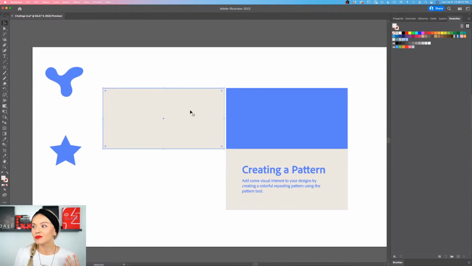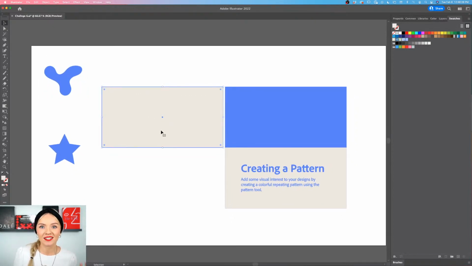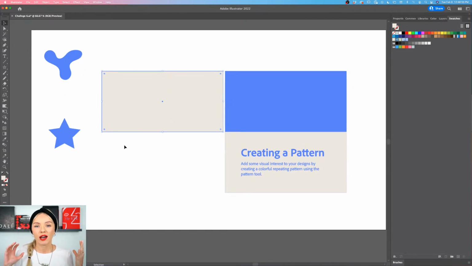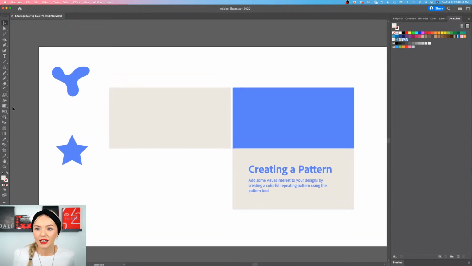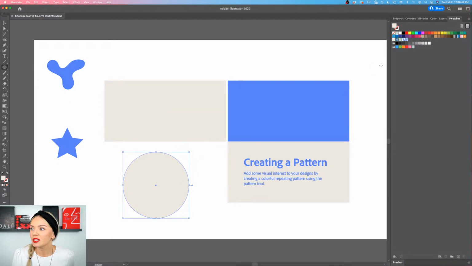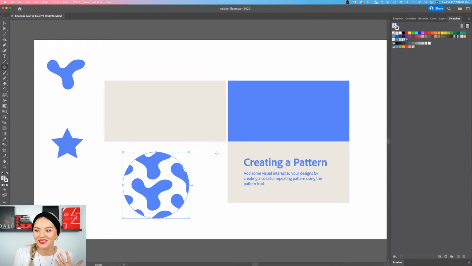So now what we're going to be doing is we're going to apply this exact swatch with a pattern to this rectangle. And to apply the pattern, you need to have a specific shape that it's going to fill, kind of like a fill color, but in this case it's a pattern that fills a shape, right? So you can even create a custom shape and fill it with the pattern. So let's say we have a circle and we can fill it with this swatch with this pattern, right? So how cool is this? This looks so fun. And I might even keep that. I don't know. Let's just keep this to the side.